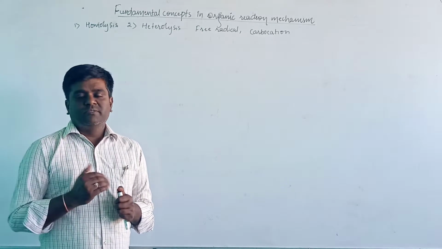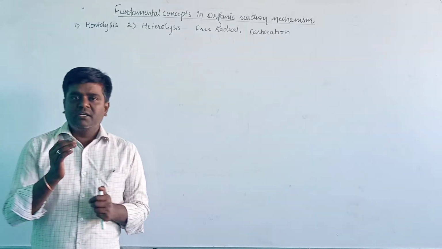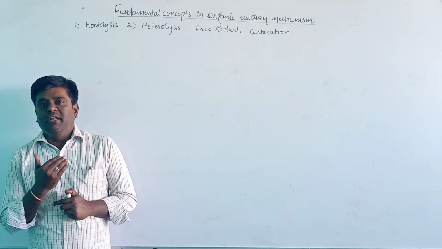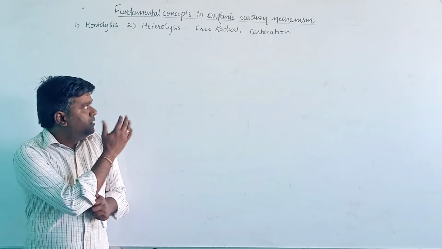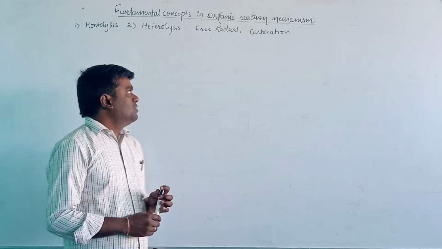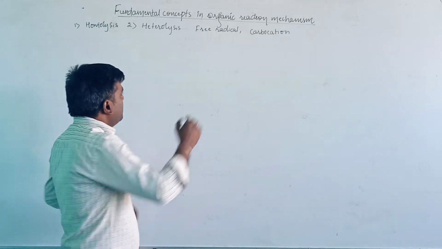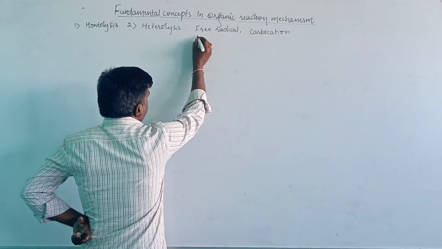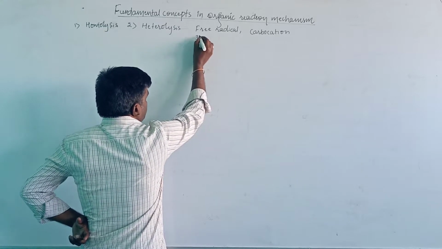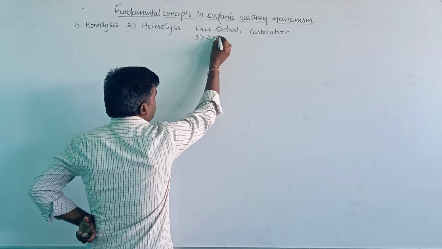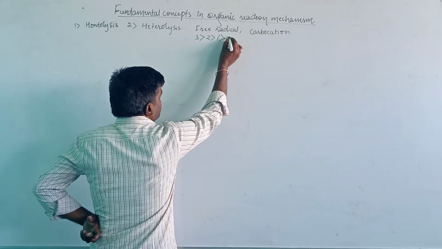In the last class, we saw the reactivity and stability order of a free radical as well as a carbocation. Both have the same stability order. Tertiary free radicals are more stable than secondary, than primary, than methyl free radical.